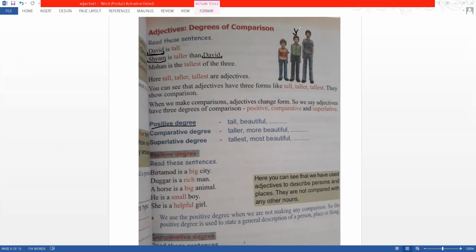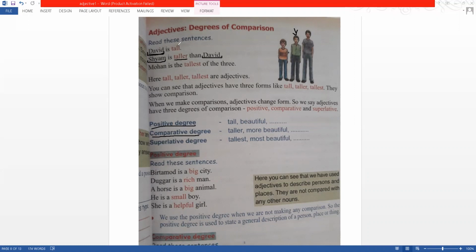Comparative. Yes. Now, the second one is comparative. So when you compare two people, now you're using it to compare, not just to say David is tall or Sam is tall. You're comparing two people. You're saying Sam is taller than David. So here you're using it for comparison. So this degree is called the comparative degree, and you are always comparing two things here.